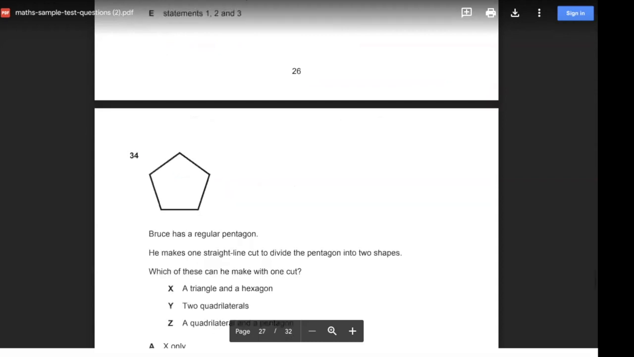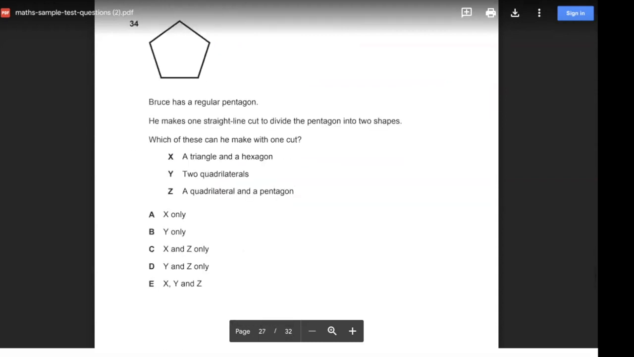Okay, moving on. Bruce has a regular pentagon. He makes one straight line cut to divide the pentagon into the 2 shapes. Which of these can he make with one cut? So let's go through them and try to cut them all up for you.